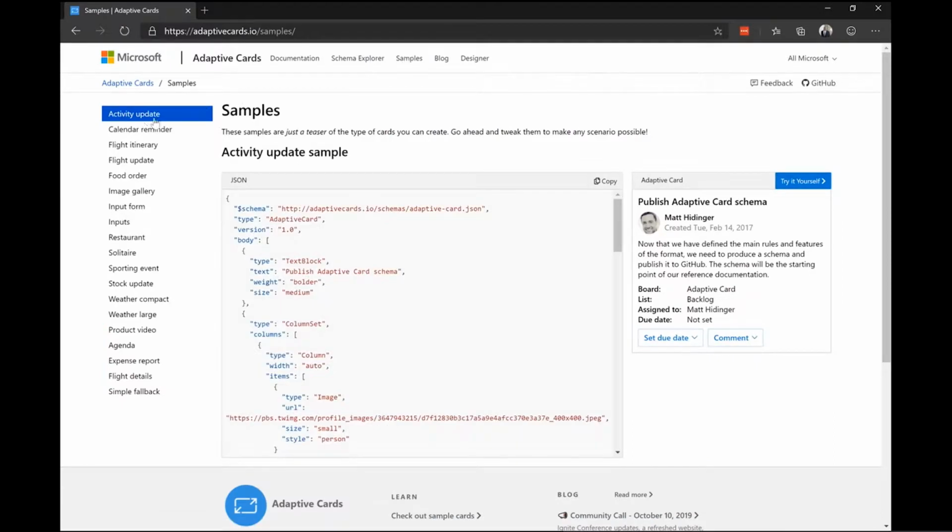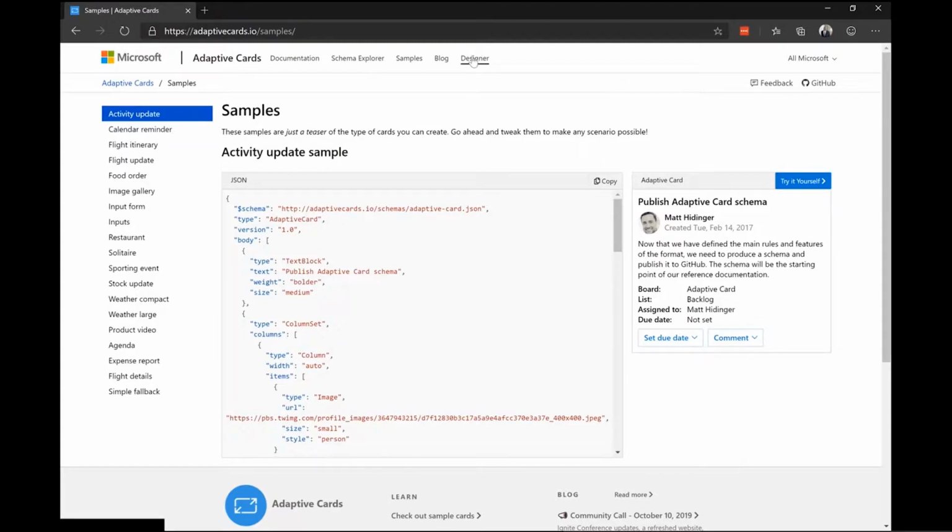Number one, I start with the samples to take a look at that. And on the left side, they will have different samples for how we will define these. And these are JSON structures that we can use to define exactly what our card looks like. So in this case, you see an activity update card that's being created. The JSON is in the center. And then on the right side, we see what that adaptive card will look like in a different context.